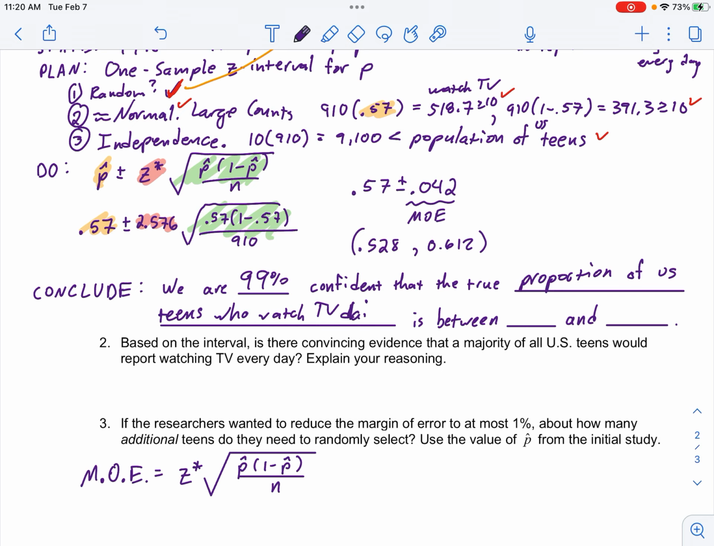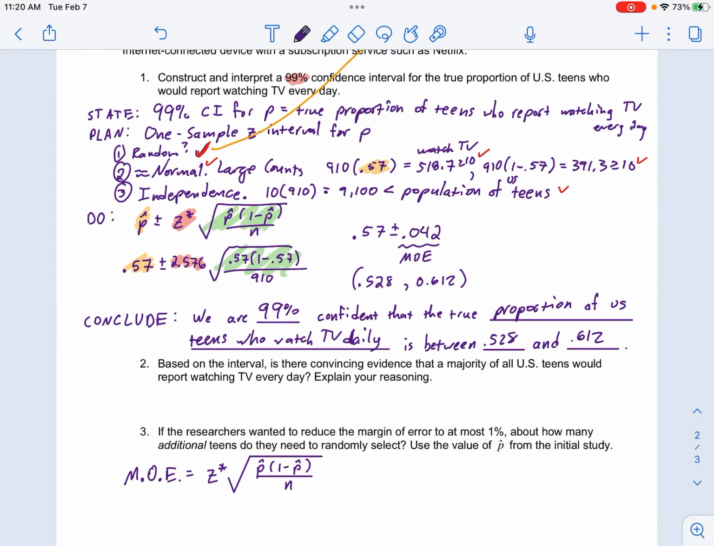Do not shortcut these, okay? Is between 0.528 and 0.612. Okay, so we did all the grunt work.